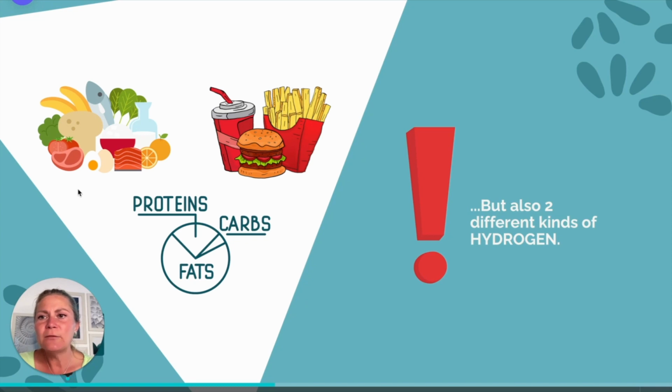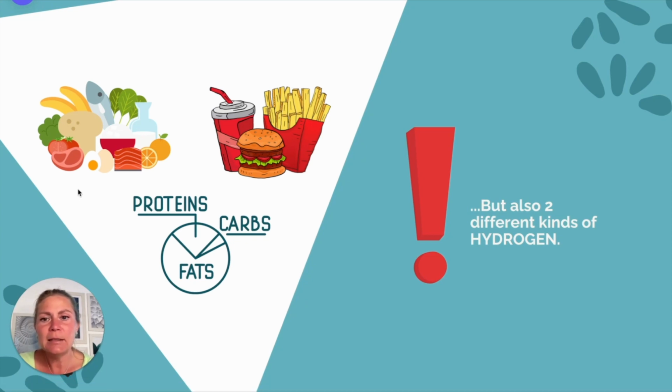We know that foods that we eat contain macros, carbs, fats, proteins, vitamins, calories, all these things that we hear about all day long. But what we don't hear about is that all these foods, both junk food and real food, contain varying amounts of hydrogen, and different forms of hydrogen. There are two forms of hydrogen. One is deuterium and the other one is light hydrogen. So hang on with me here.